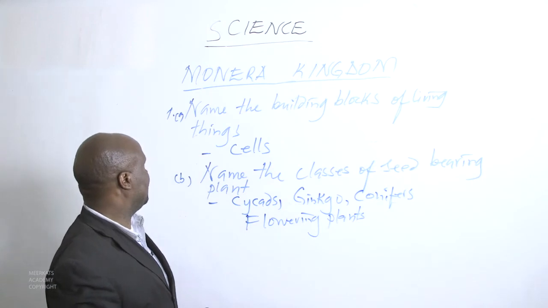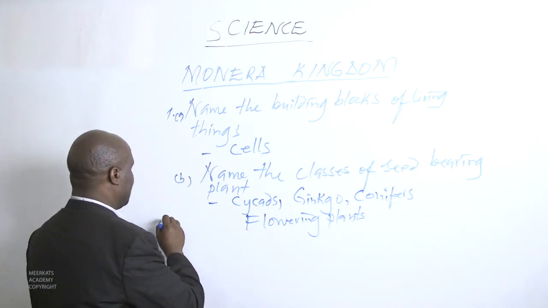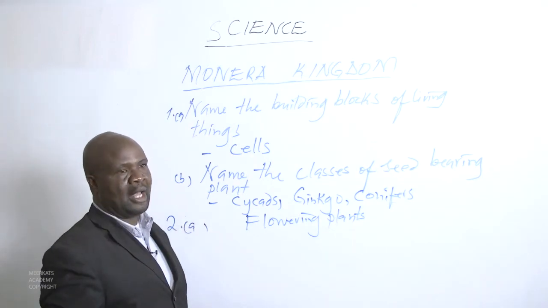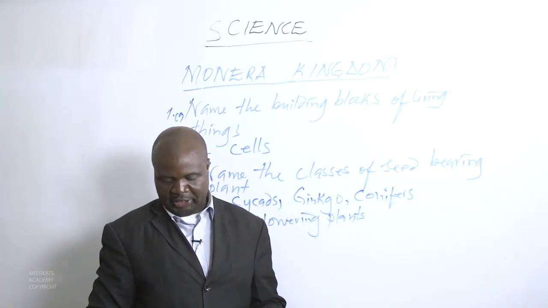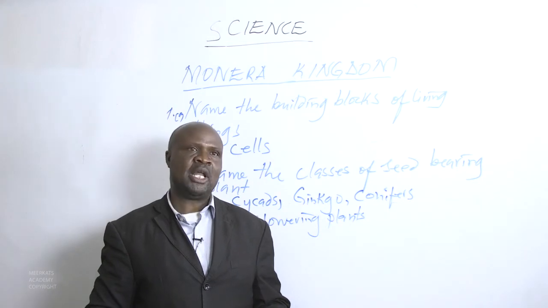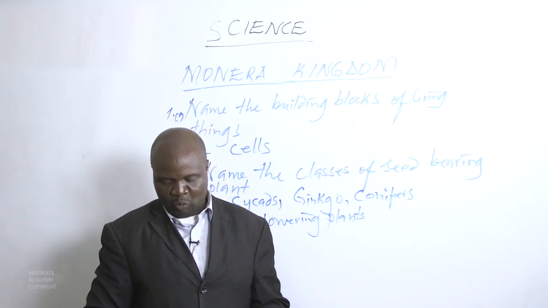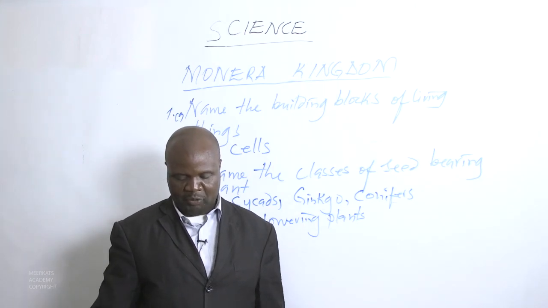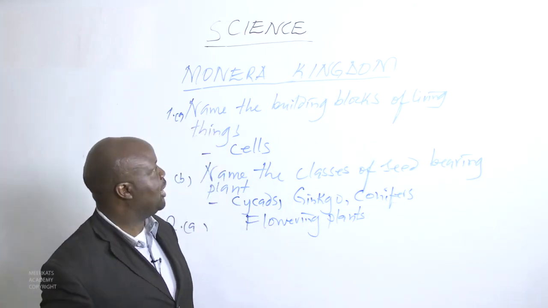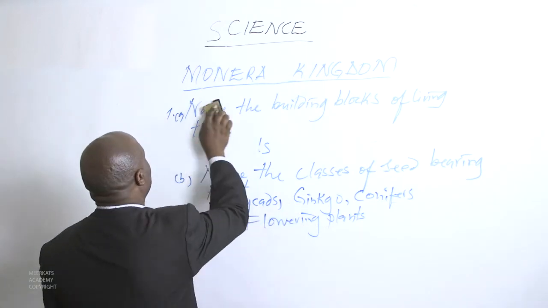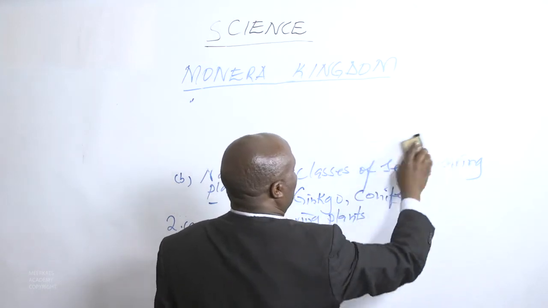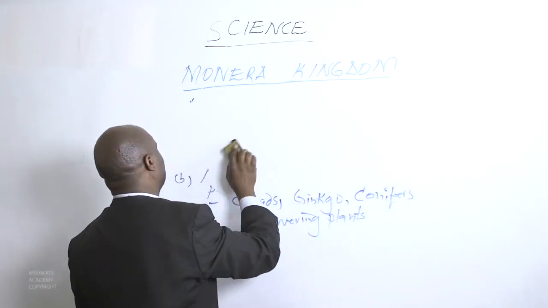That is question 1B. We can have another question, 2A, and question 2A is: name the plants from which we eat their parts. Roman number 1, we have leaves. Name the plants from which the particular part we eat is the leaves.